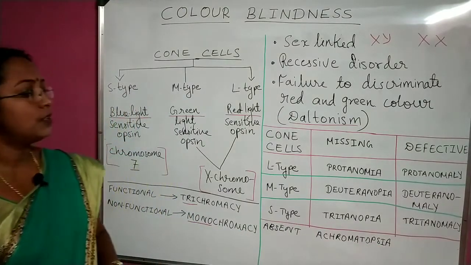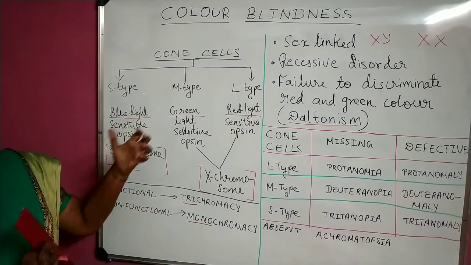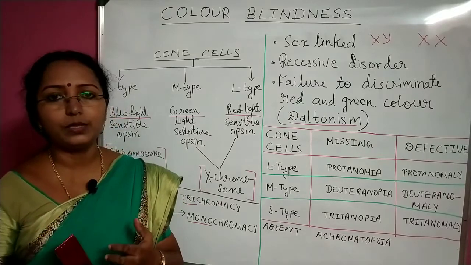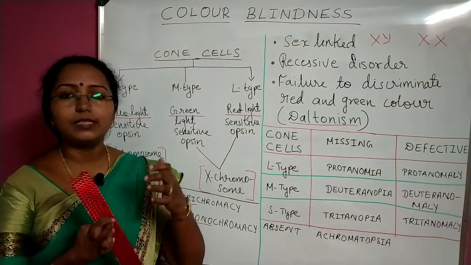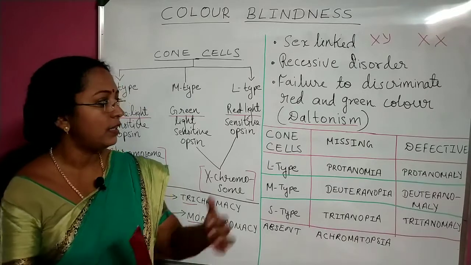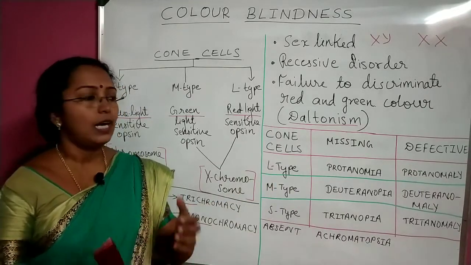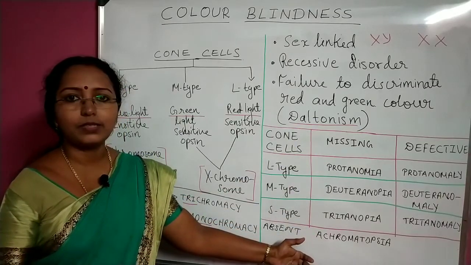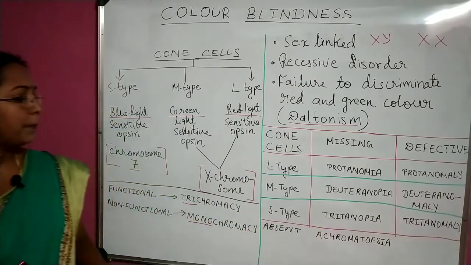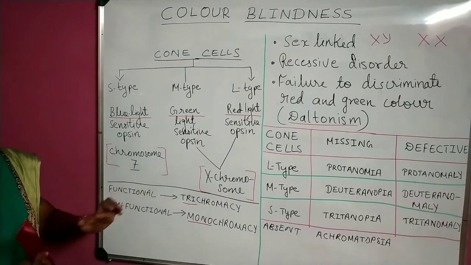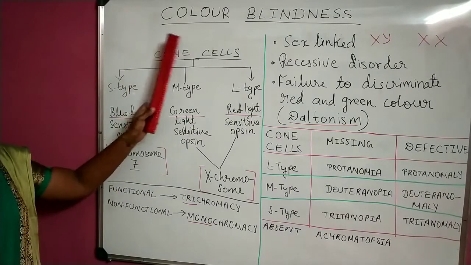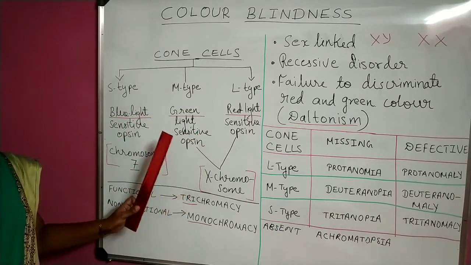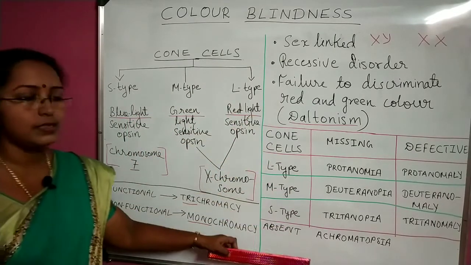So these are new terms related to color blindness, which you should be very clear with. It is very easy to understand. If there is any defect, it ends with maly: Protanomaly, Deuteranomaly likewise. Otherwise, it ends with opia likewise. Missing means it is likewise. So regarding color blindness, it is all related with our cone cells, 3 types of cone cells, their absence, presence and what the disease is.